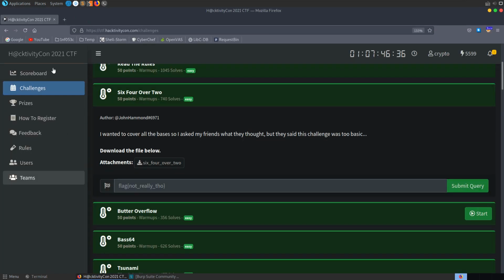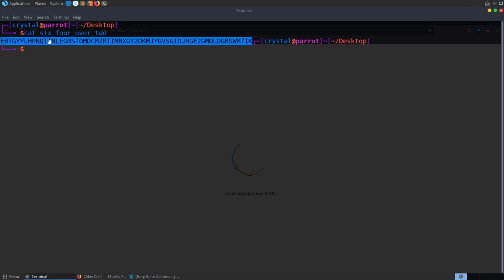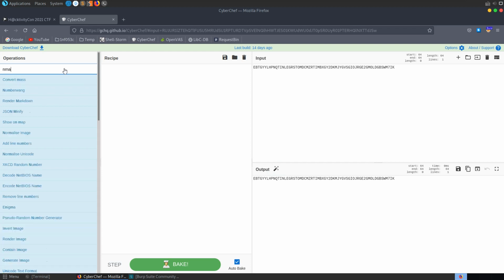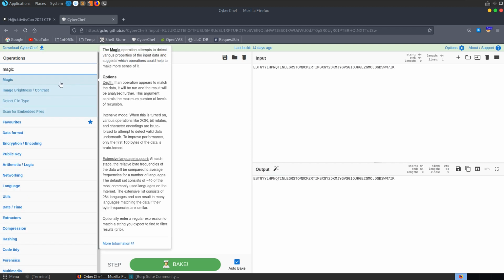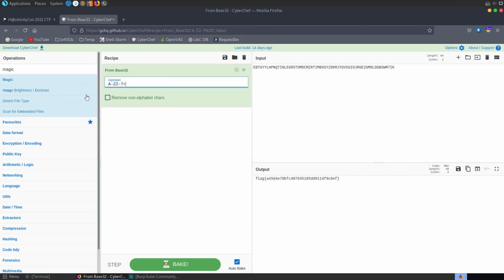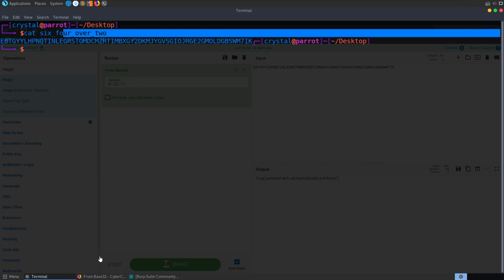The first thing I did here was take this to CyberChef. We could solve this based on the challenge name, based on the hint, but what I did here was just throw this in here and type magic, and let CyberChef do the hard work. So it basically went through and tried some different decoding methods. You can see here that it found that from base 32 it was able to get this flag, so we can click that, bring up the recipe. This is the recipe we have here, and the title was a hint, right? So base 64 divided by 2 would be base 32.